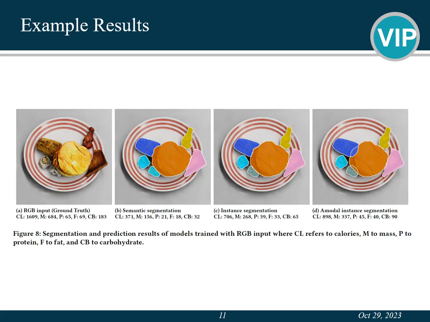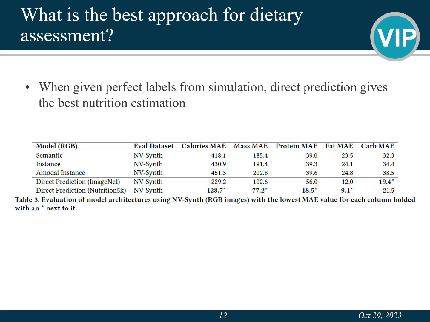Here are some results from our segmentation-based approaches, including semantic segmentation, instance segmentation, and all-modal instance segmentation. Next, we evaluate our models to answer the first research question, what is the best approach for dietary assessment? We observed that when given perfect labels from simulation, direct prediction gives the best nutrition estimation.